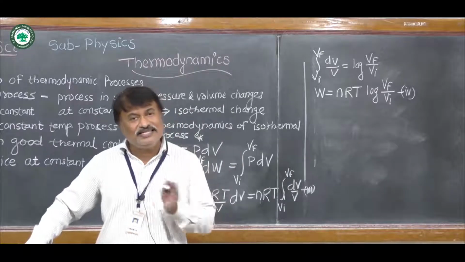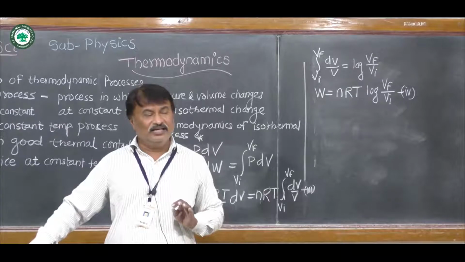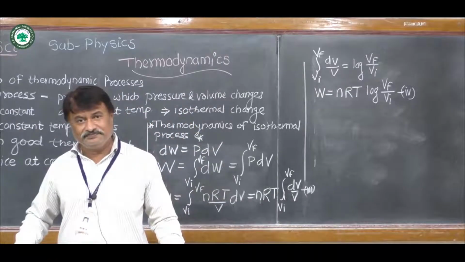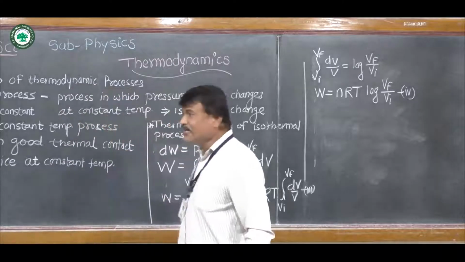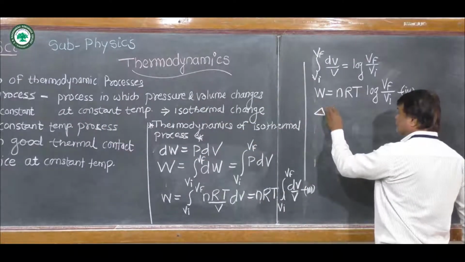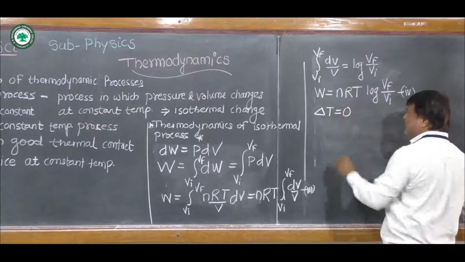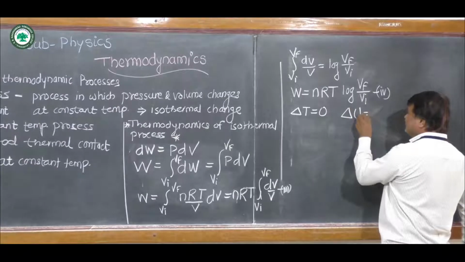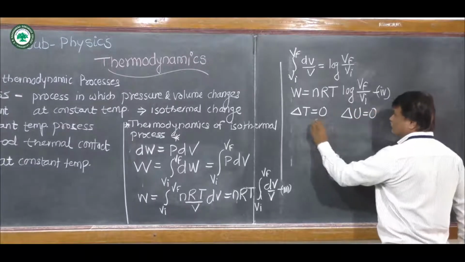There is no change in its temperature. Therefore, internal energy remains constant, so for delta T equal to 0, the change in the internal energy is also equal to 0.